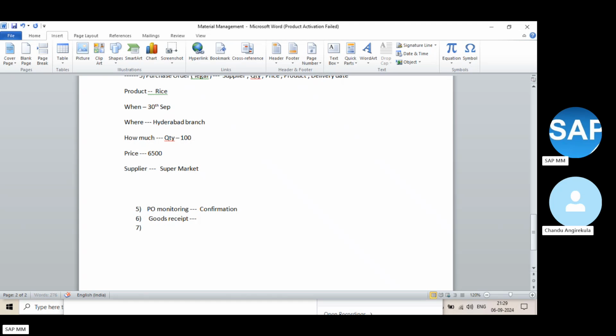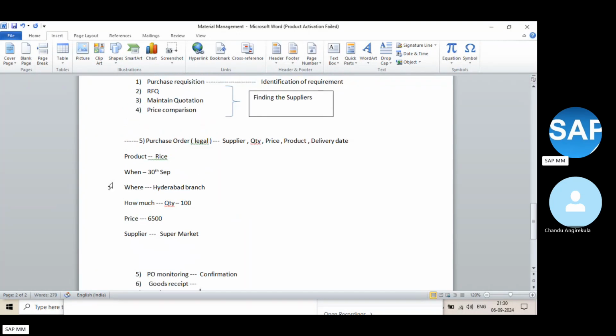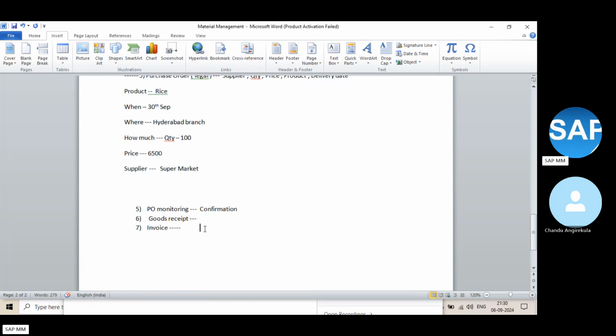Then immediately, once you receive the goods receipt, they will tell you, boss, you received the product, this is the invoice, check the invoice and pay the amount. Right? You will receive an invoice, or will you get it free? No, right? You will receive the invoice because you already informed them at the top that you agree to pay the amount, with the conditions. So you receive the invoice and verify it.